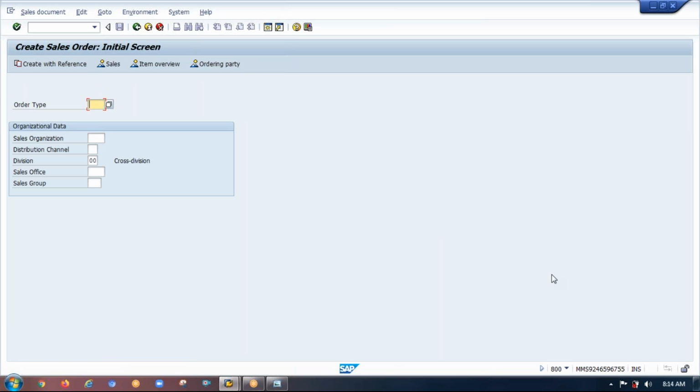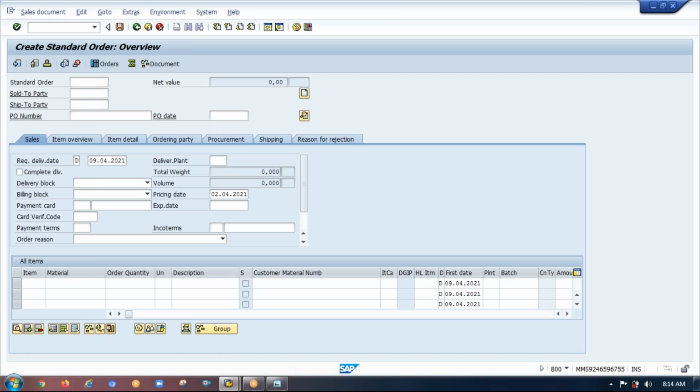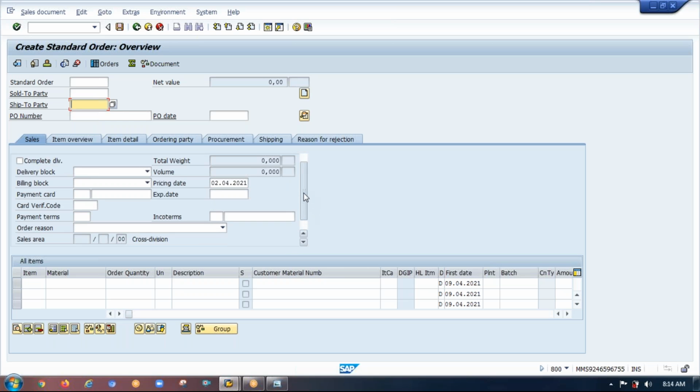VA01. This is one of the T codes that we have, which is to create sales orders. So if I enter something, it will navigate to the next screen, and there you can enter so much data. See all these things. My point is all these screens, all these things are already available in SAP.